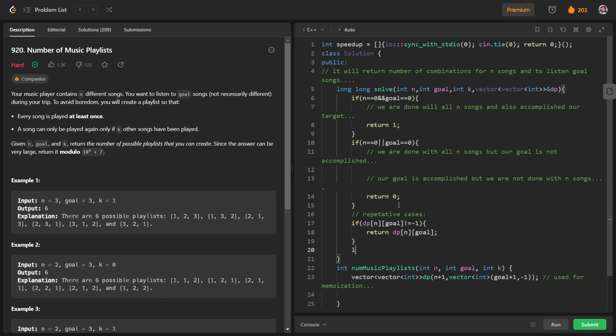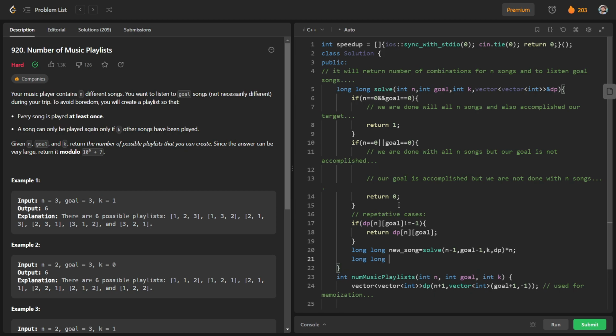Long. So the first choice will be nothing but a new song. If we add a new song, we will solve for n minus 1, goal minus 1, and k will be as it is, and dp, and we have a total of n choices in this case, so we will multiply by n. Otherwise, we can use an existing song.